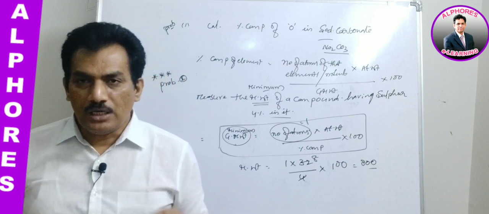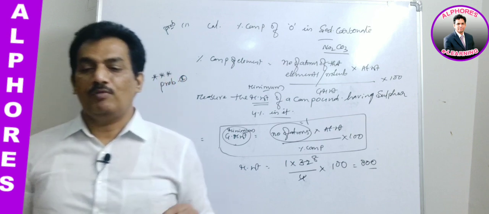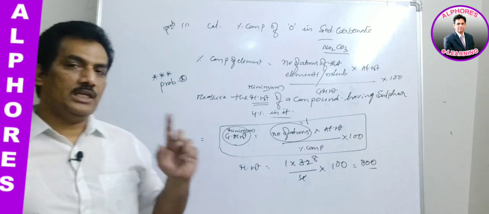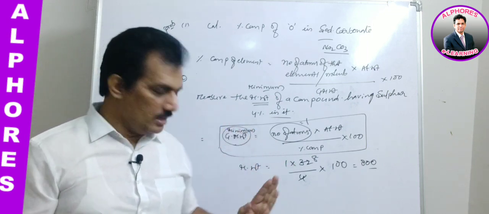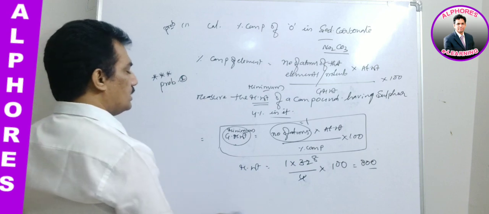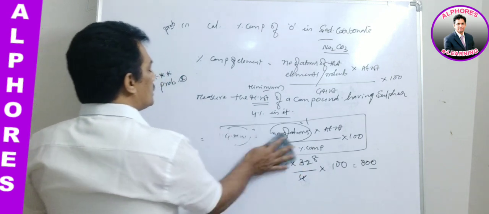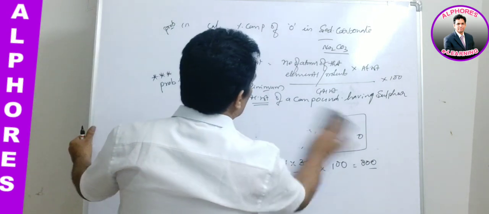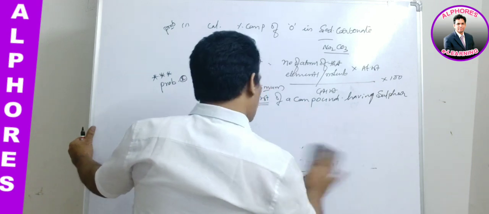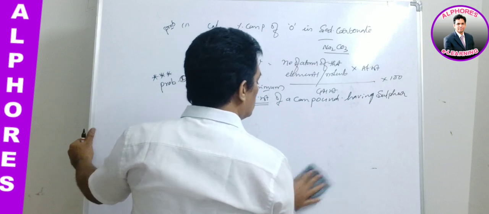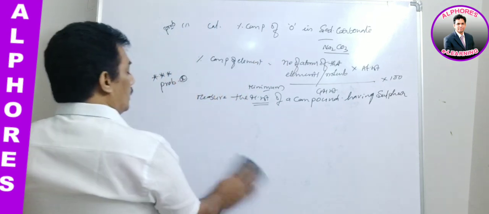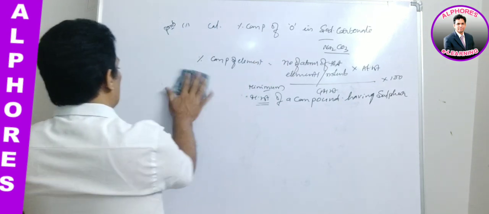Minimum molecular weight means the compound is having only one atom of that given element. Clear? That is about percentage composition, and in coming sessions we are going to use this term frequently, and here and there we can learn something more about it.